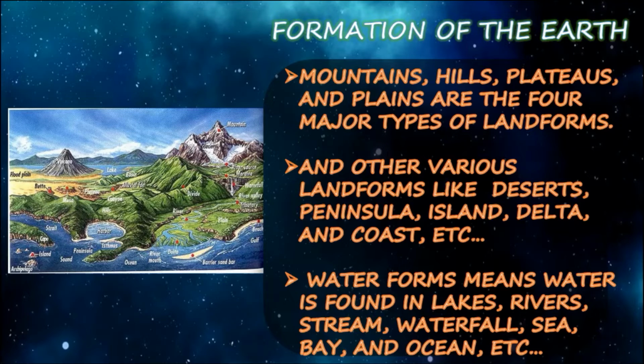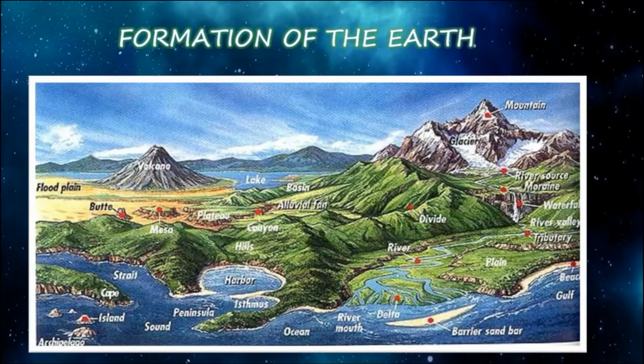Tectonic plate movement under the Earth can create landforms by pushing up mountains and hills. The erosion by water and wind can wear down the land and create landforms like valleys, canyons, and rivers. Both processes happen over a long period of time, sometimes millions of years. So this is all about the formation of Earth.